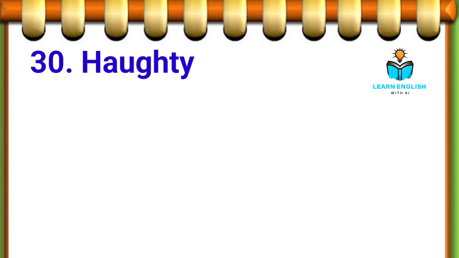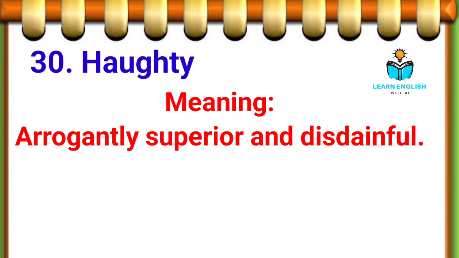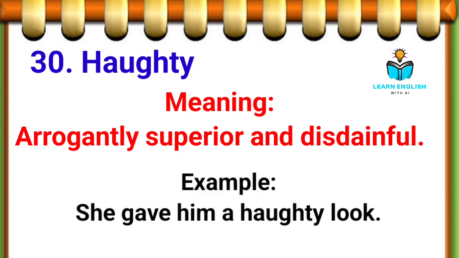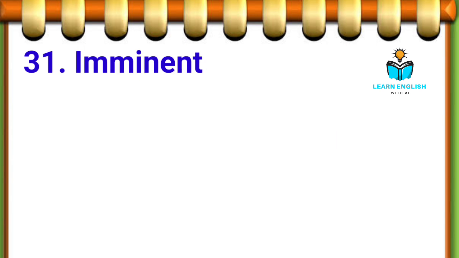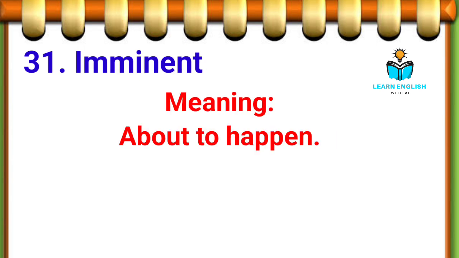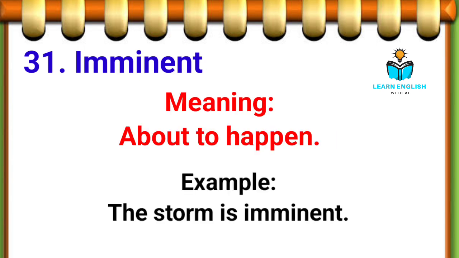30. Haughty, arrogantly superior and disdainful. Example: she gave him a haughty look. 31. Imminent, about to happen. Example: the storm is imminent.